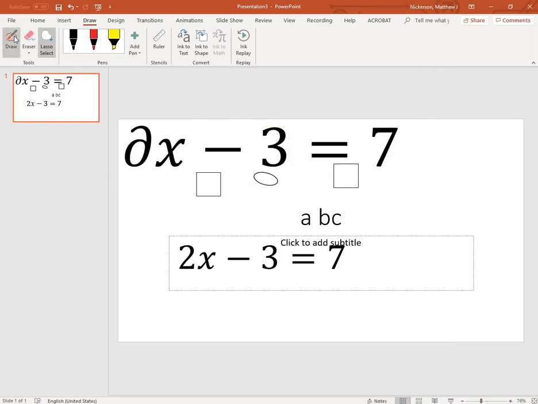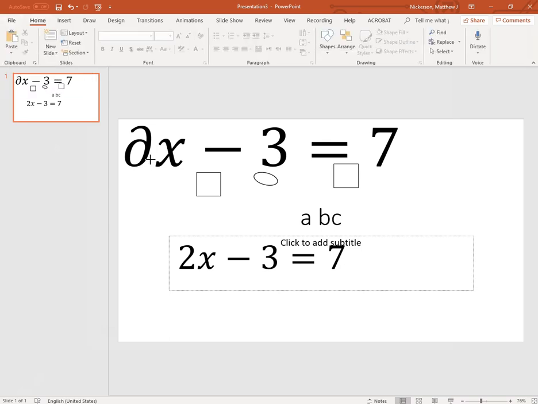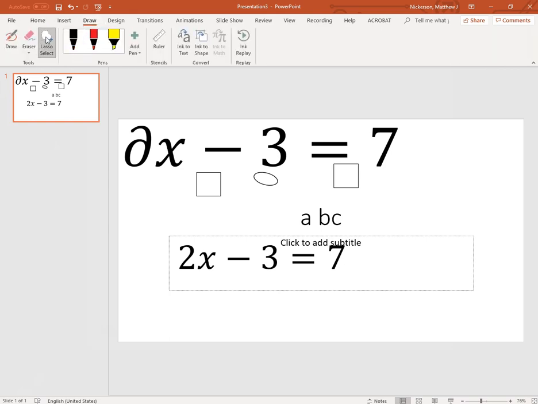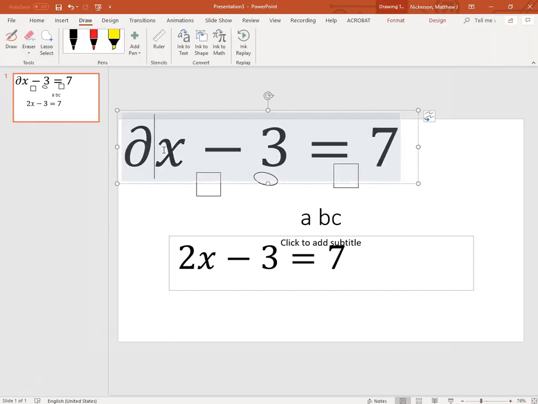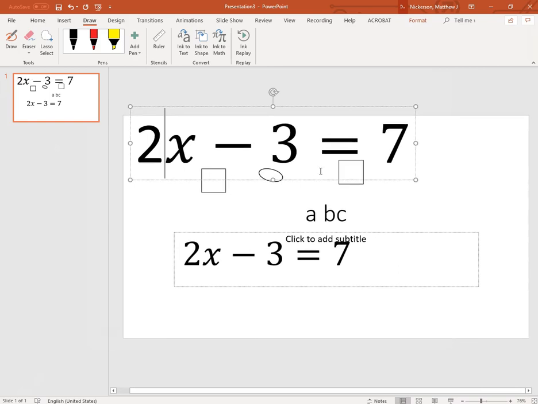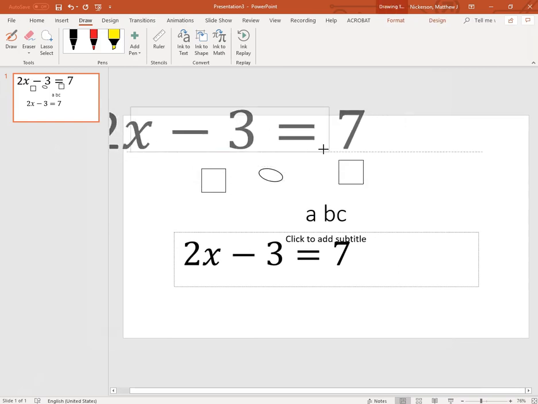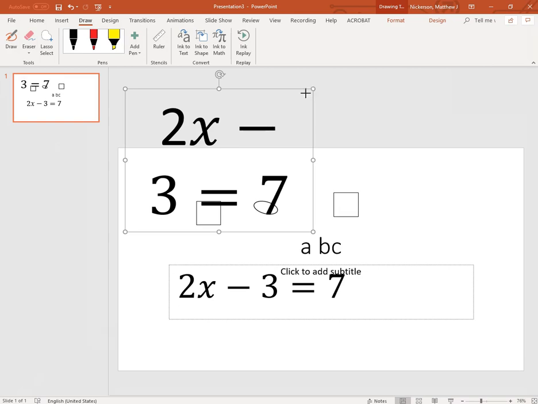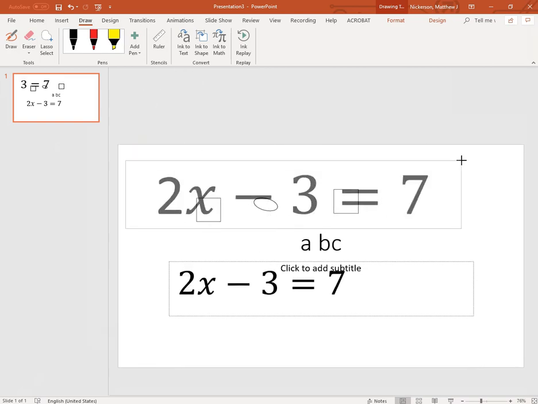At this point, you might want to try and edit this, and you might not know how to edit it. So if I try just clicking and dragging over it, or lassoing it, what I really need to do is just double click in there. It's now text. It is converted to text. It's treated like a text box. So if I double click in there, I can edit it.